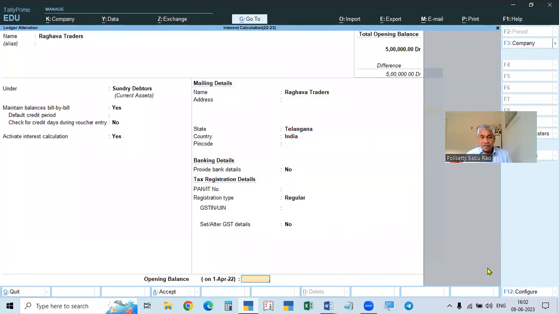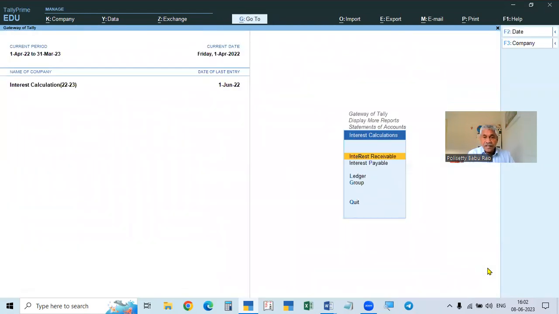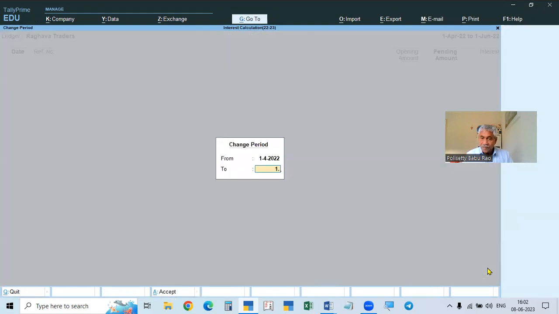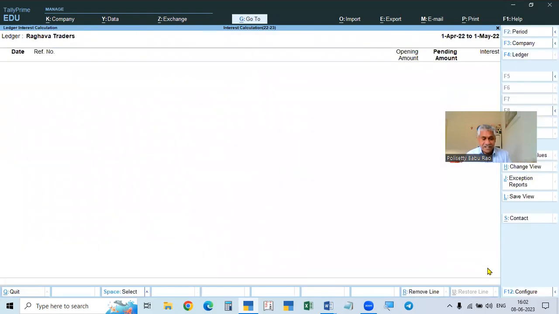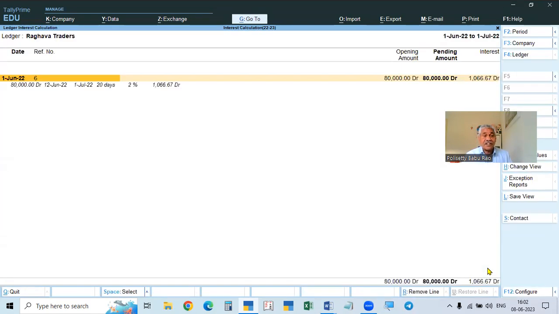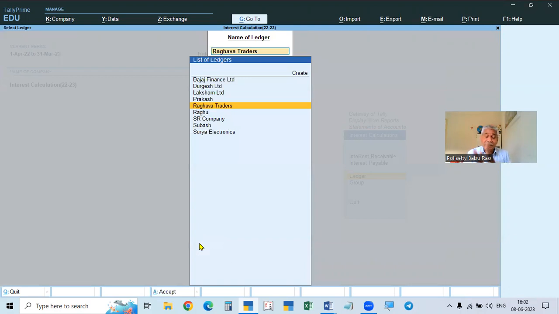Okay. Now, DSIL interest calculation and Raghava Traders. So 1st April to 1st May, no sale. 1st May to 1st June, no sale. So 1st June to 1st July, it is calculated 1067. It is calculated from the 12th June only. Okay. So it is calculating. How is this to be transferred to the person? It is not automatically transferred. It will not transfer automatically, only to show the calculation.